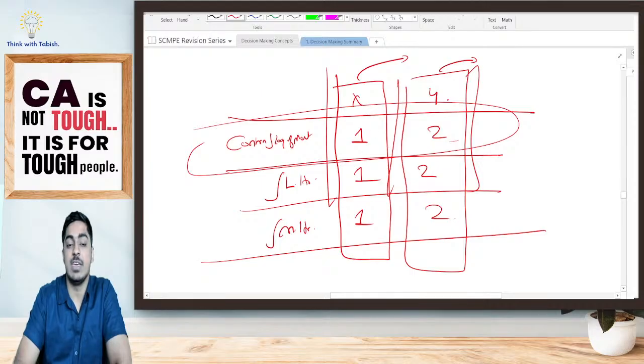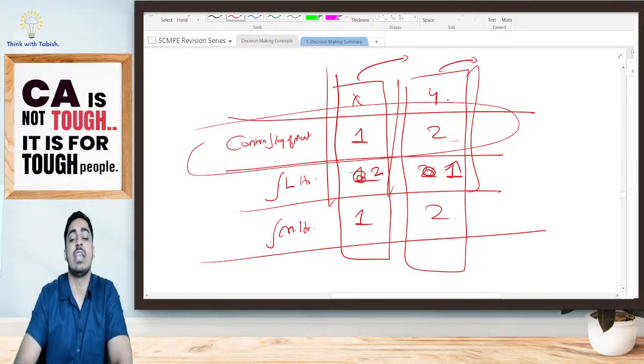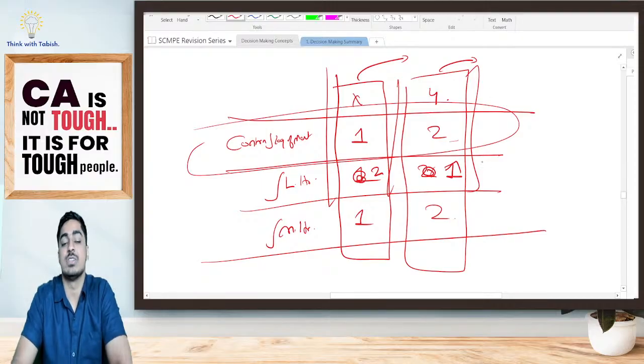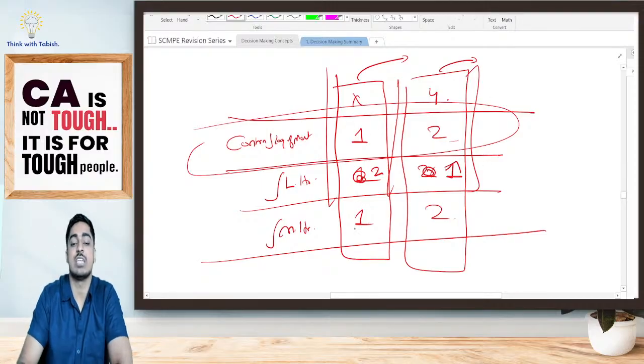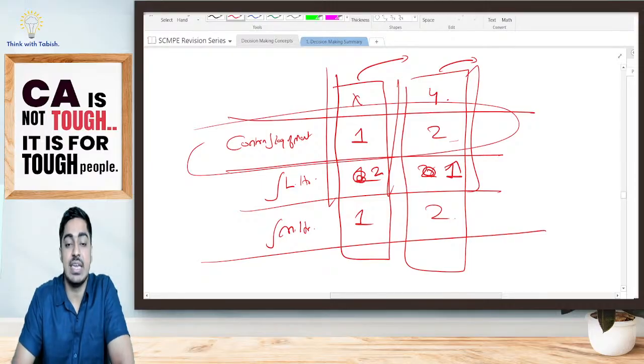However, if you are having multiple limiting factors and the ranking is different, suppose your ranking comes as 2 and 1. As per labor hour, Y should be produced first. As per material, X should be produced first. As per machine hour, X should be produced first. Now what do we do, students? In this particular case, in order to get our solution, we will have to resort to LPP, linear programming problem. Have you heard LPP, students?